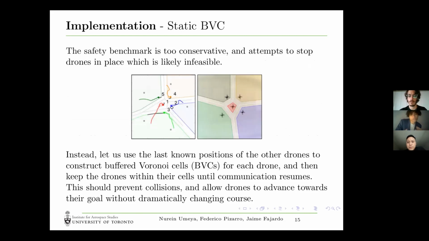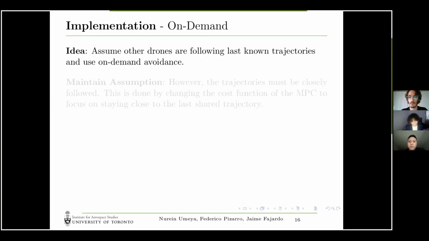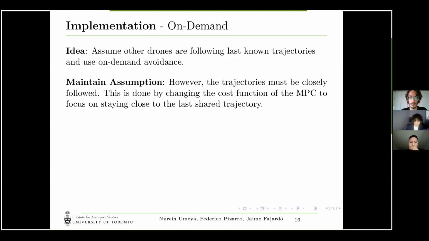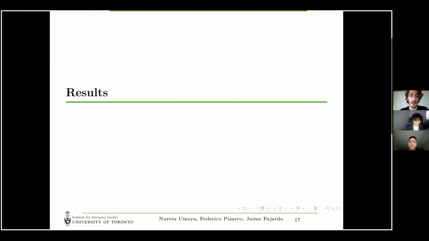So we had another approach, which is to use a static buffered Voronoi cell approach. In this approach, instead of just stopping, we have the buffered Voronoi cells, or rather we can calculate them from the last time step. When communication drops out, the agents can just stay in their own BVC, and this allows them to slowly go to a halt instead of just immediately stopping. Our on-demand implementation was to use the last known trajectories of the drone at the last time step, and instead of minimizing an error to the goal, we penalize distances from the drone's last trajectory so that they can stay within the trajectory and hopefully not crash into each other.